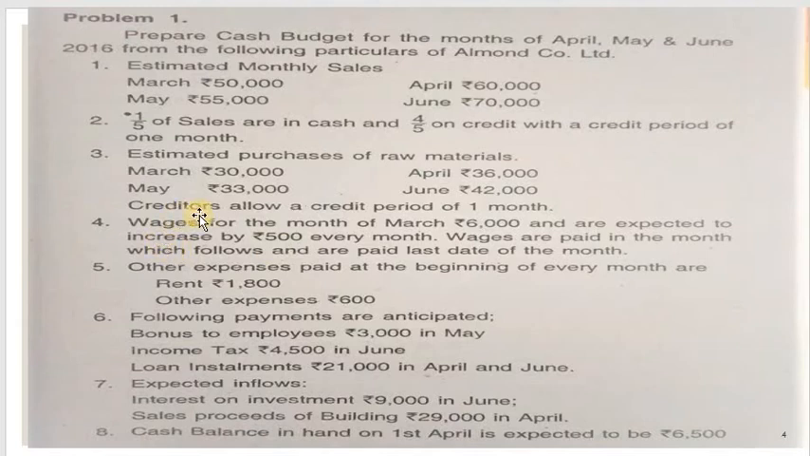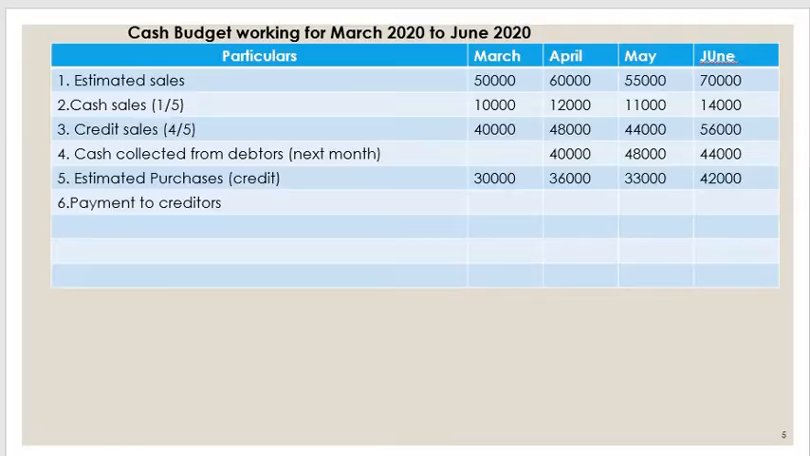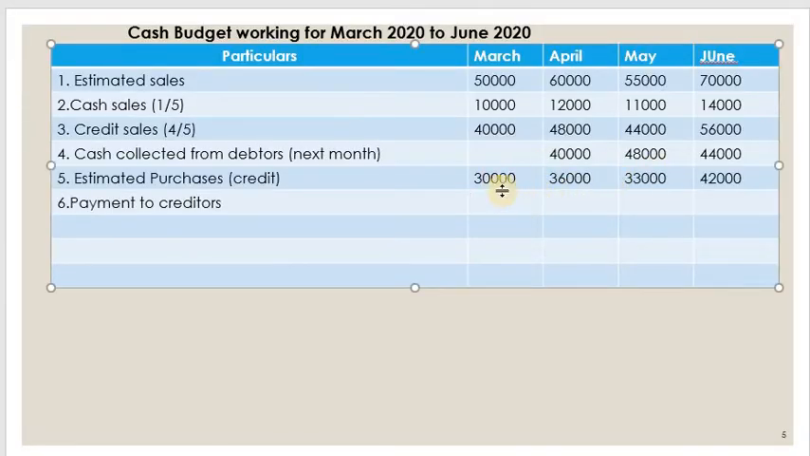When we calculate payment to creditors, again what we have to see is the credit period given to the creditors. Creditors allow a credit period of 1 month, again only 1 month. So whatever payment relates to the month of March will be paid in the next month. Here 30,000 of March is paid in the month of April, and 36,000 of the April month will be paid in the May month, and 33,000 of the May month will be paid in the June month. So this is the payment to creditors. We can write here next month.